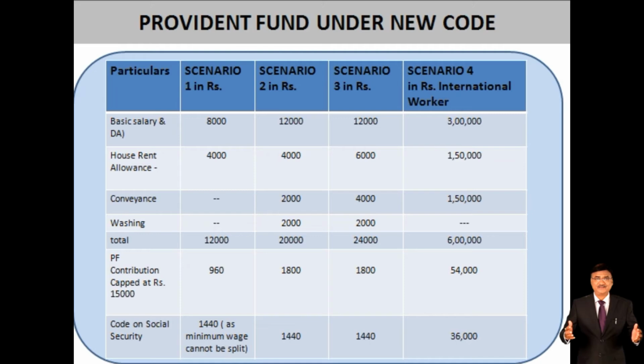960 rupees. Under the Code on Social Security, 440 rupees, as minimum wage can't be split. Minimum wage can't be split, so it would be 440 rupees now.